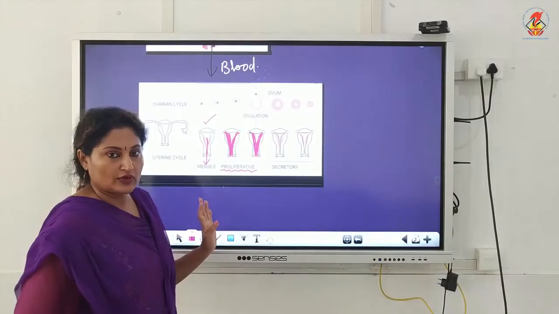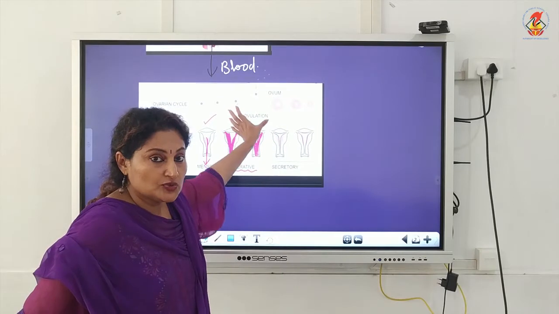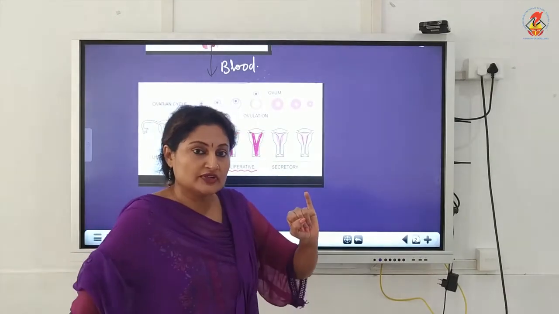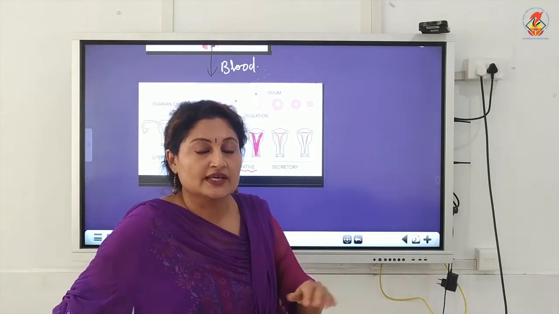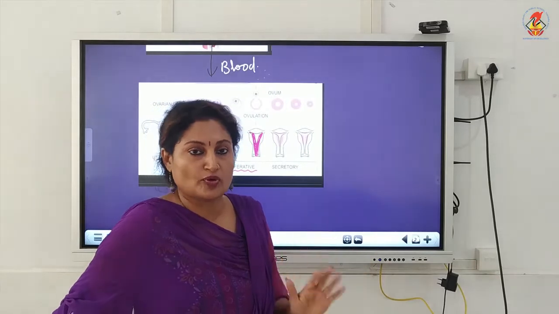Okay, by proliferation. That's why this phase is known as the proliferative phase. So this is the uterine event that is occurring during the follicular phase. So what is the uterine event occurring? Just simple as this, regeneration of the uterine endometrium through proliferation.